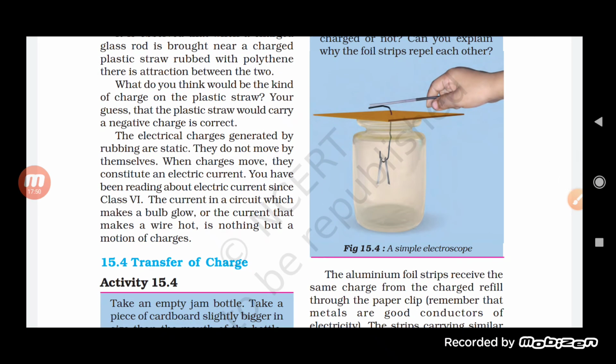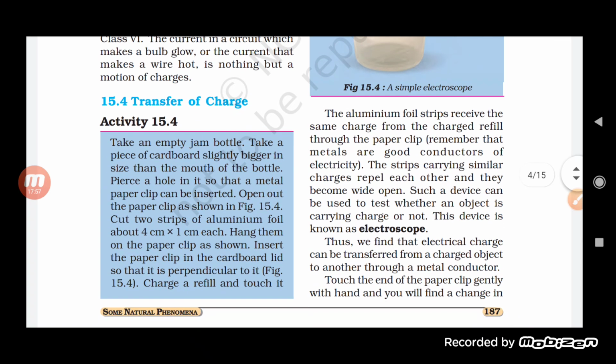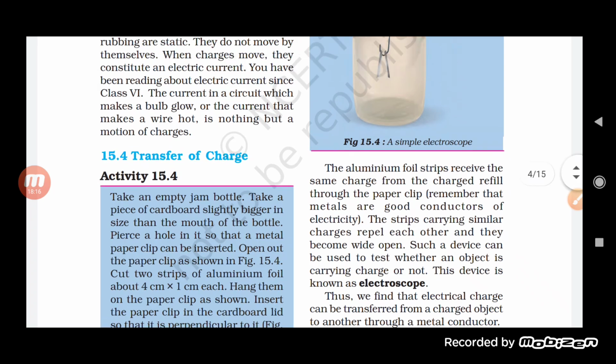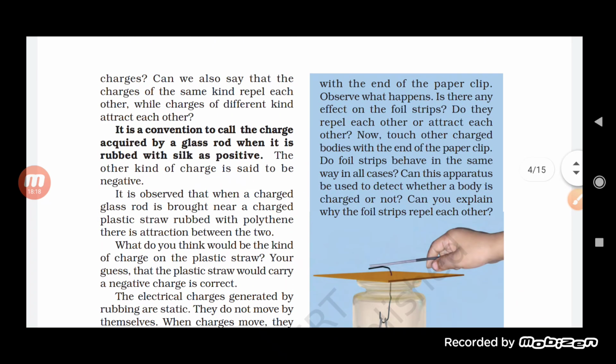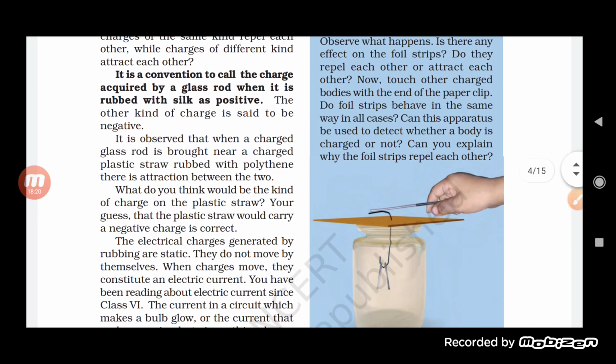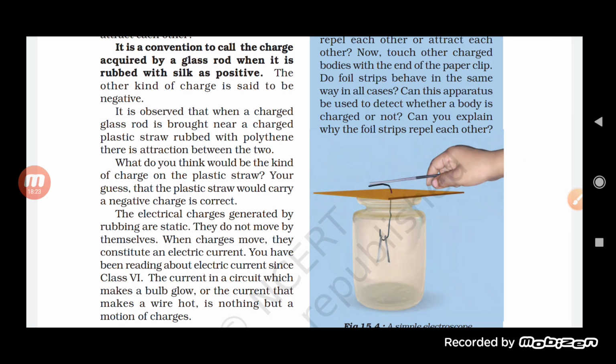With the help of this process, we are making an electroscope which helps in explaining the transfer of charges. Now we will cut two strips of aluminium foil, about 4 centimeter by 1 centimeter, and hang them on the paper clip. When we insert the paper clip in the cardboard lid so that it is perpendicular to it, we will then charge it with the help of one end of the paper clip.